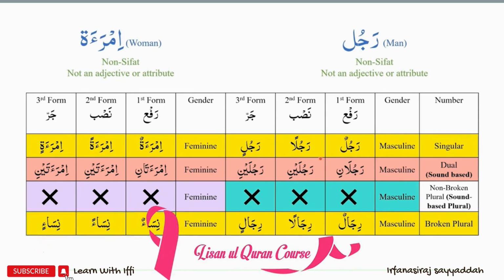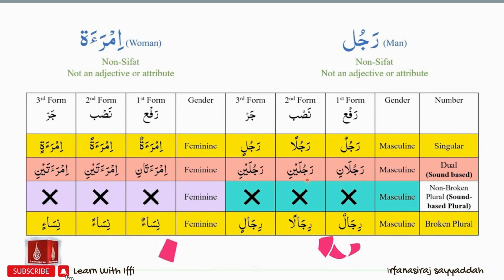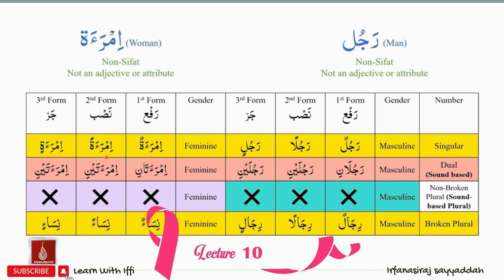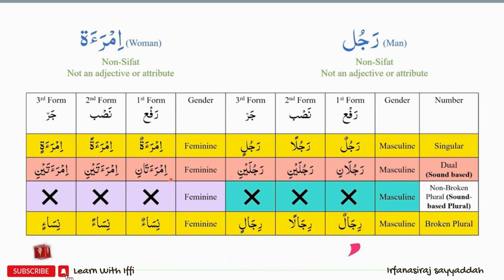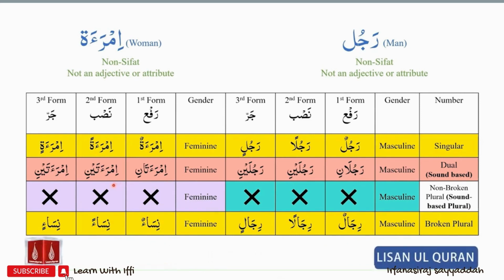Rajulun, rajulan, rajulin, rajulani, rajulaini, rajulaini, rijalun, rijalan, rijalin, imra'atun, imra'atan, imra'atin, imra'atani, imra'ataini, imra'ataini, nisa'un, nisa'an, nisa'in.